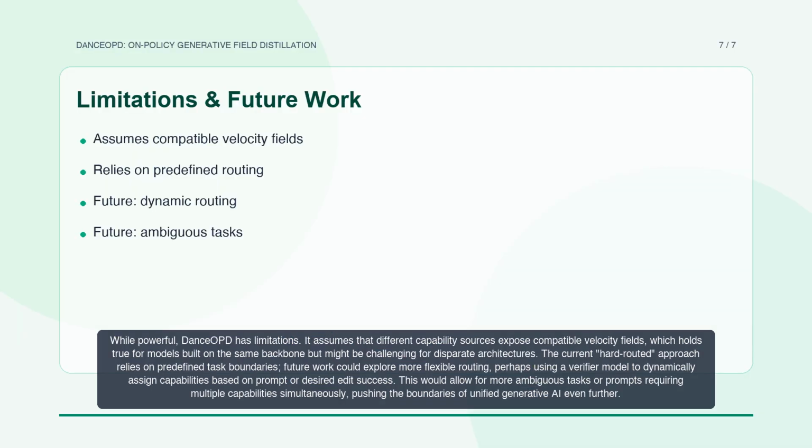While powerful, DanceOPD has limitations. It assumes that different capability sources expose compatible velocity fields, which holds true for models built on the same backbone, but might be challenging for disparate architectures. The current hard-routed approach relies on predefined task boundaries. Future work could explore more flexible routing, perhaps using a verifier model to dynamically assign capabilities based on prompt or desired edit success. This would allow for more ambiguous tasks or prompts requiring multiple capabilities simultaneously, pushing the boundaries of unified generative AI even further.